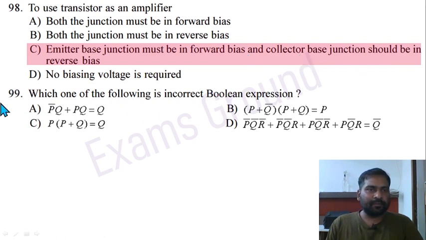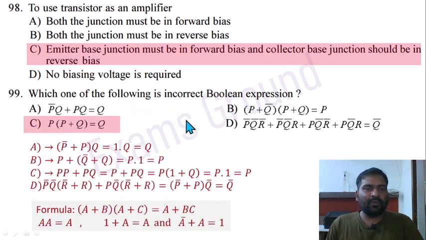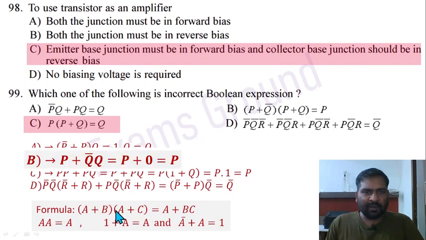Question 99. Which one of the following is an incorrect Boolean expression? Just solve it. Option C is not correct here. Option A: P bar Q plus PQ equals Q. Just take Q common here. So P bar plus P is going to be 1, so 1 into Q equals Q. Option B: P plus Q bar and P plus Q implies P plus Q bar Q. Just use this formula: when there are same terms, A plus BC, then P plus Q bar Q is again going to be 1, then P into 1 equals P. So this is also correct.